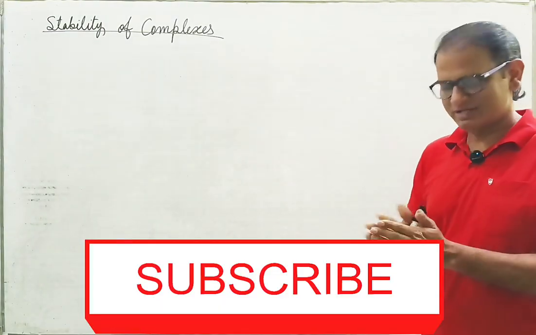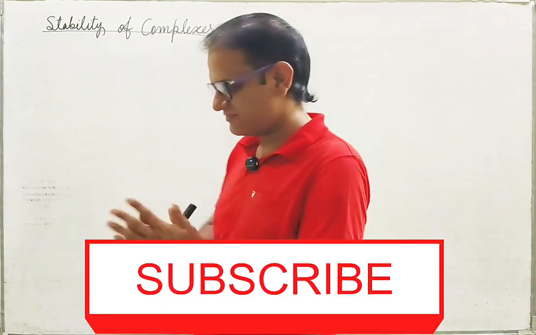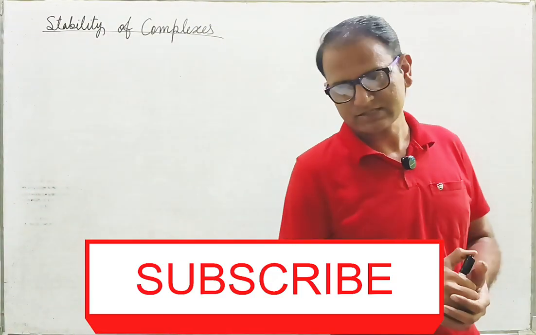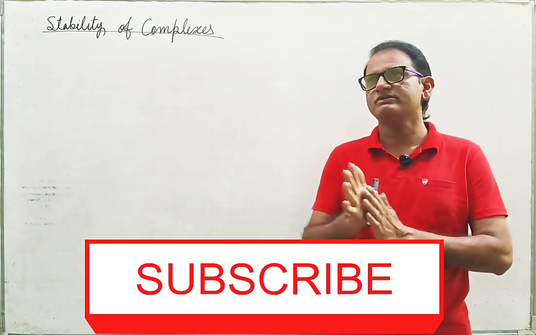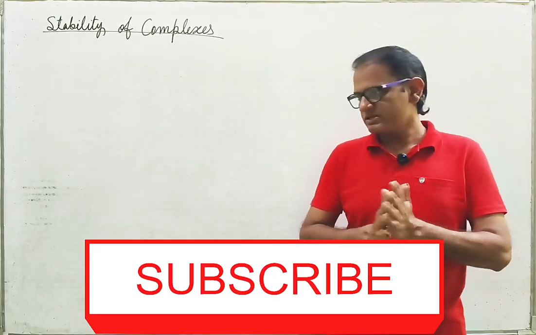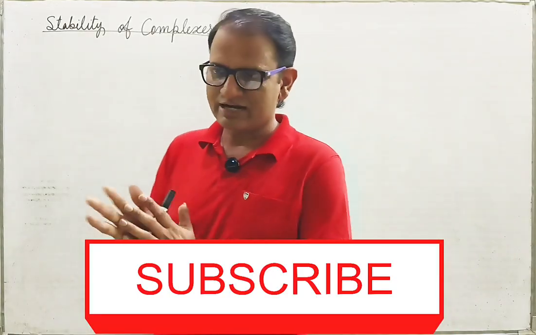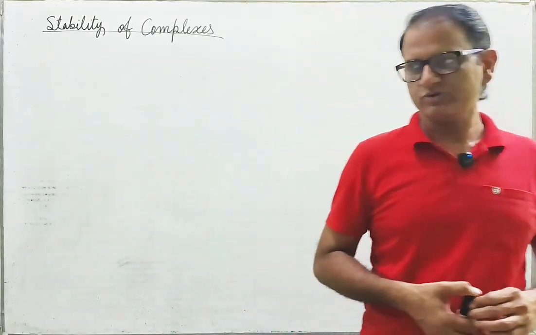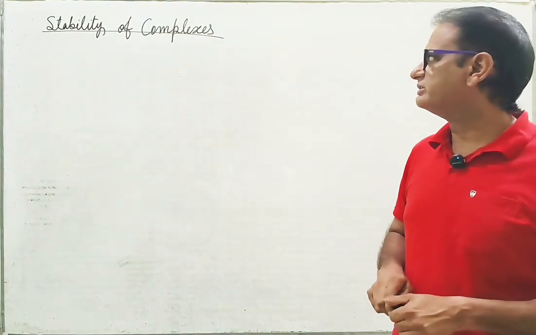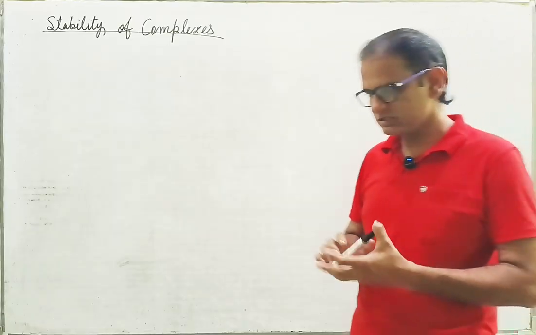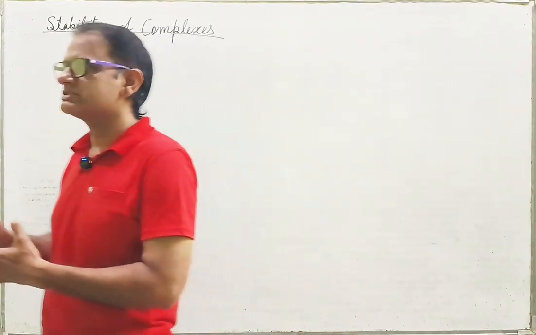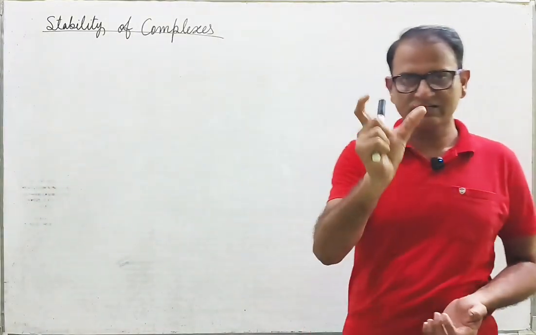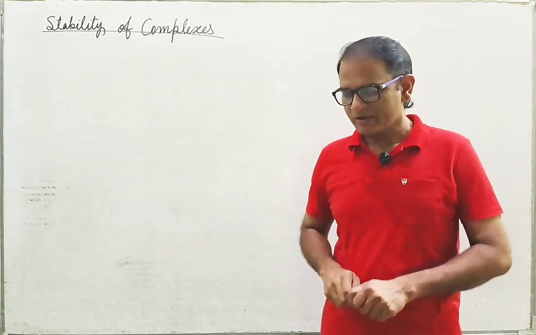So, stability of complex is what we will take today. We are discussing coordination compounds, coordination complexes, and so many things we have discussed so far: VBT, CFT, color generation, magnetic properties. Today we will take stability of complexes, which means the factors which decide the stability of a coordination sphere specifically, because that is what the complex is. Am I right?